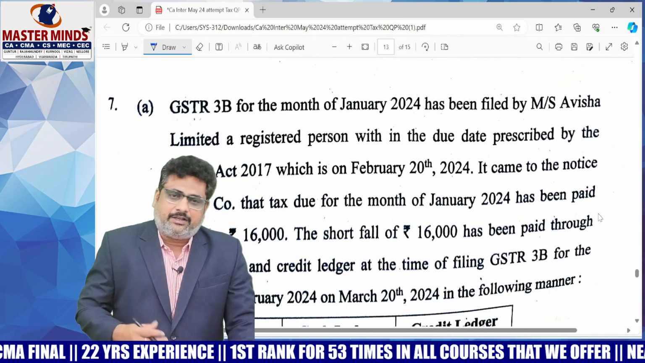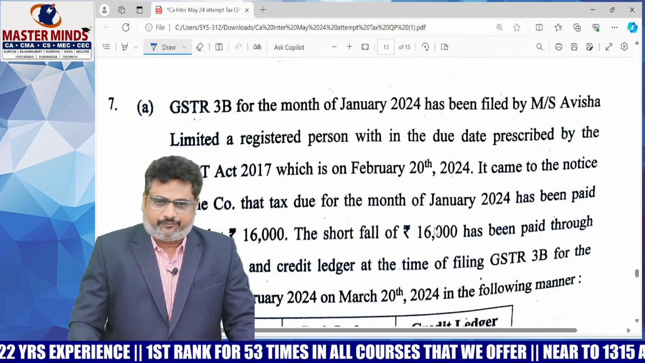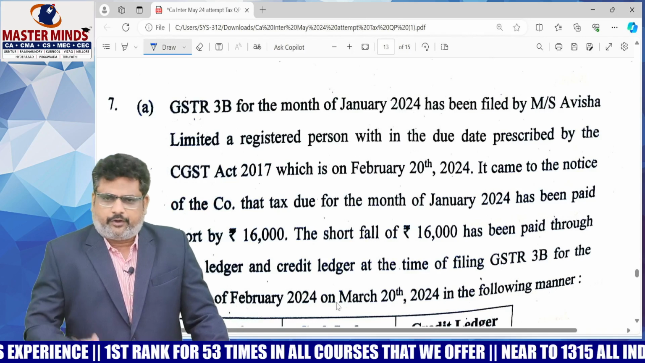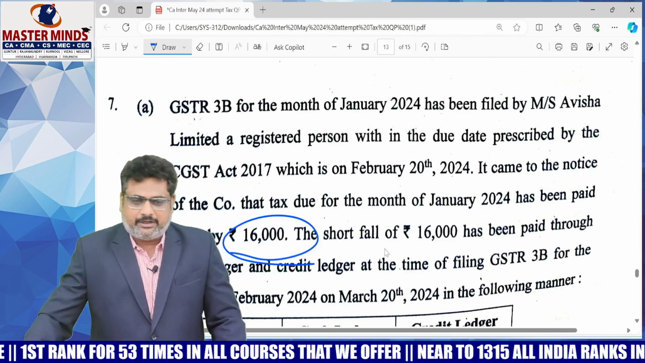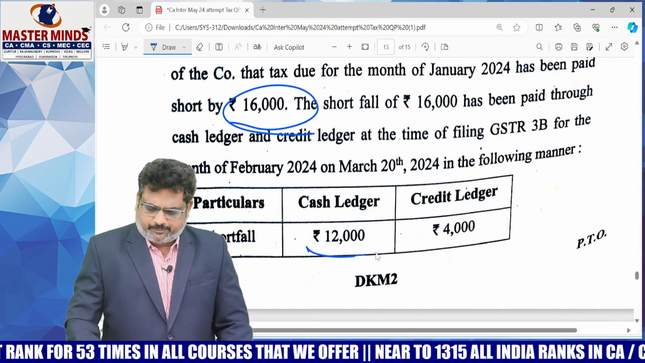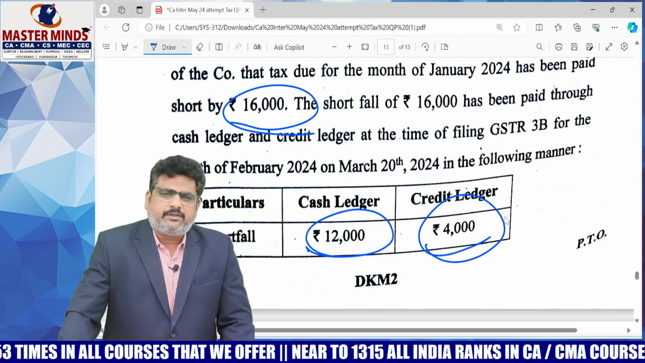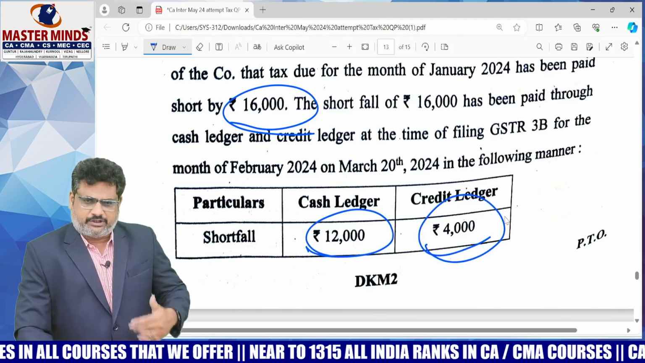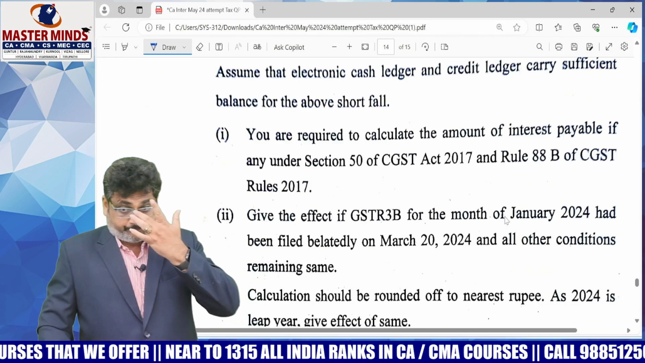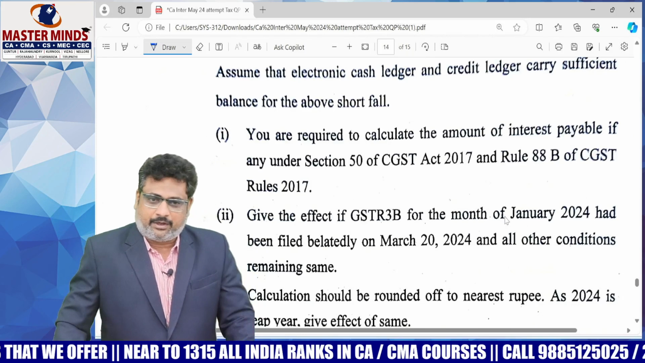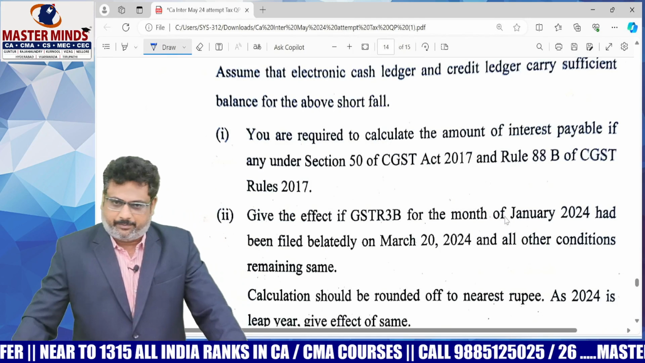Next one is 7A, GSTR 3B, that means payment of tax. If you observe this particular question, there is a shortfall of 16,000 and this shortfall is paid through cash ledger 12,000 and credit ledger 4,000. In this case, are we liable to pay the GST on the gross amount or on the net amount? That is the thing we need to compute, either on the gross amount or on the net amount.